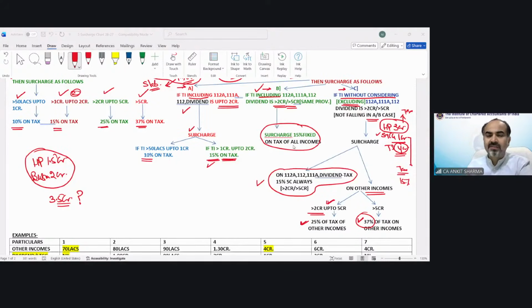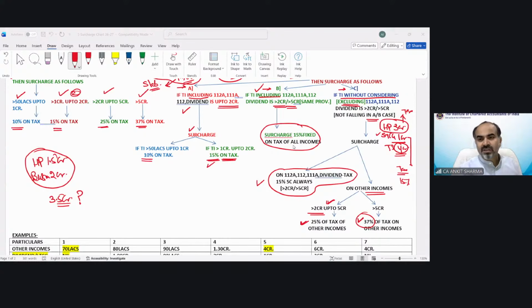Quality analyst saying we have to test check B and C case simultaneously. They are mutually exclusive cases. We cannot check them simultaneously. Either B would be applicable, or C would be applicable, or A would be applicable. So you need not check simultaneously. Even if A is applicable, you need not check whether B or C is applicable, because these are mutually exclusive cases.